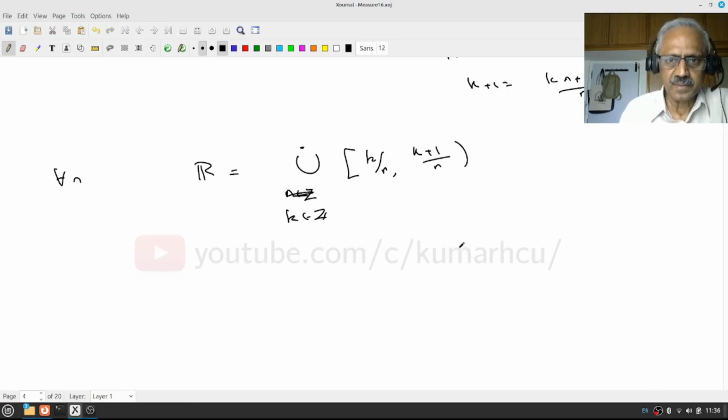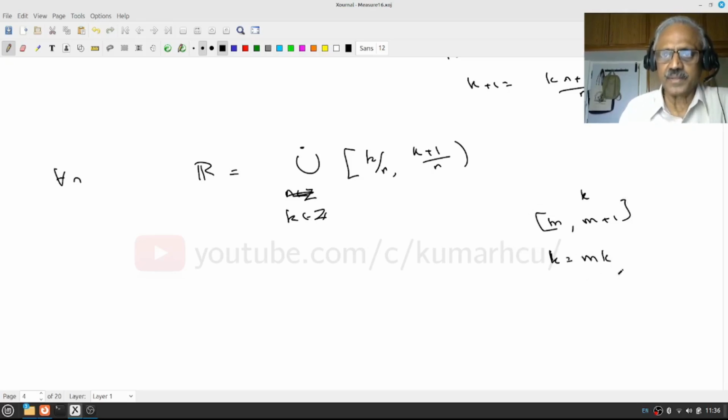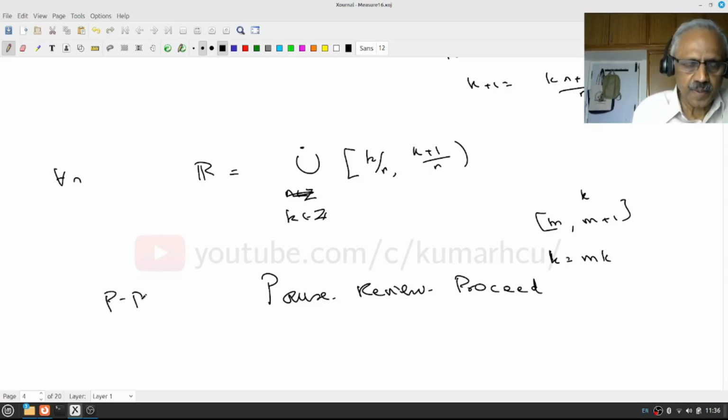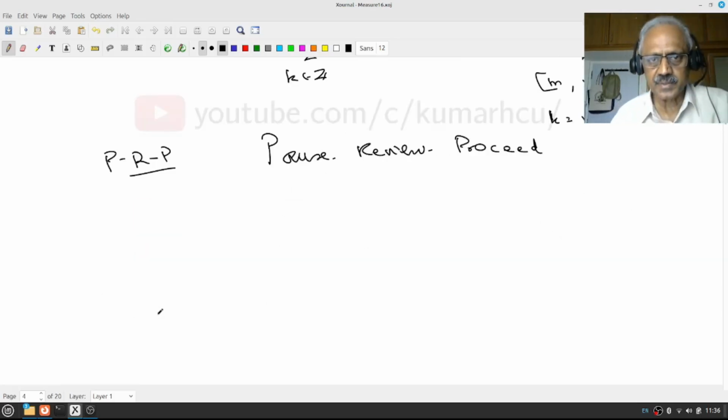You understand that your actual k will be something like, if you are looking for m plus 1, that interval will come as k equal to mk. That's what we found out. Pause, review, proceed. So this is a disjoint union.